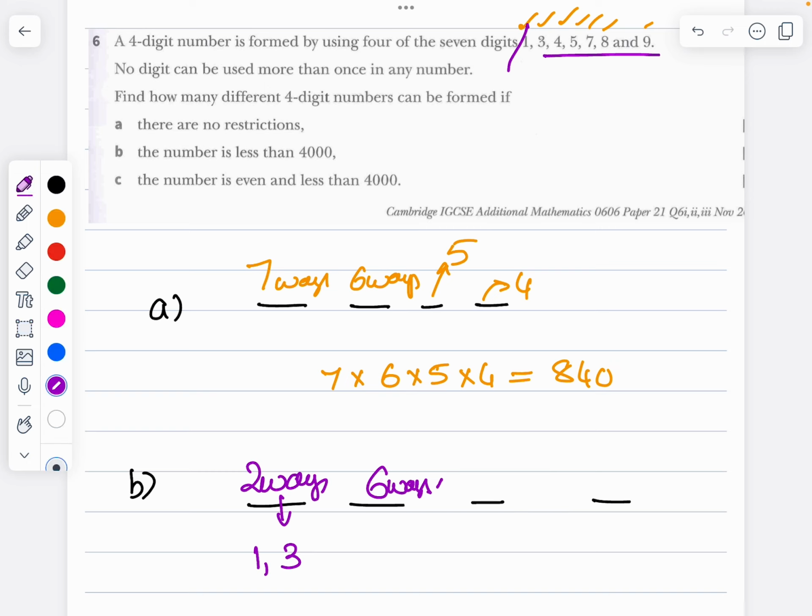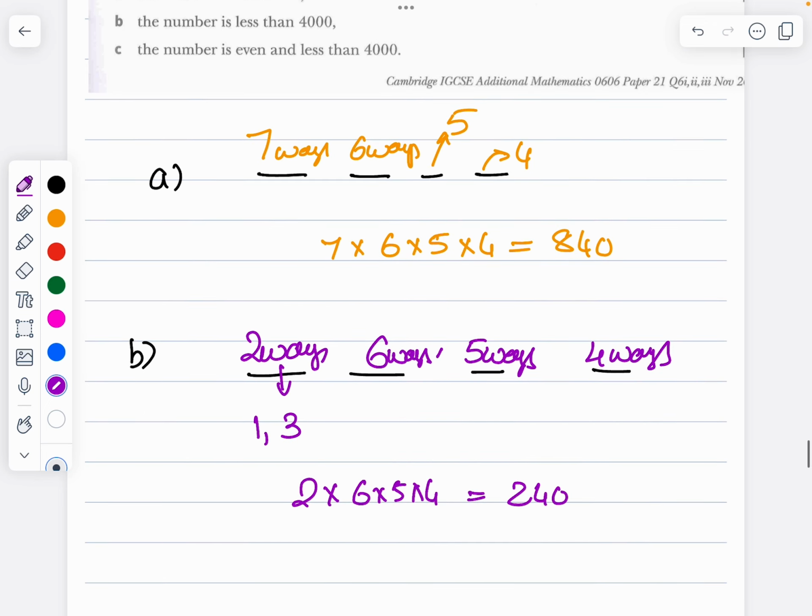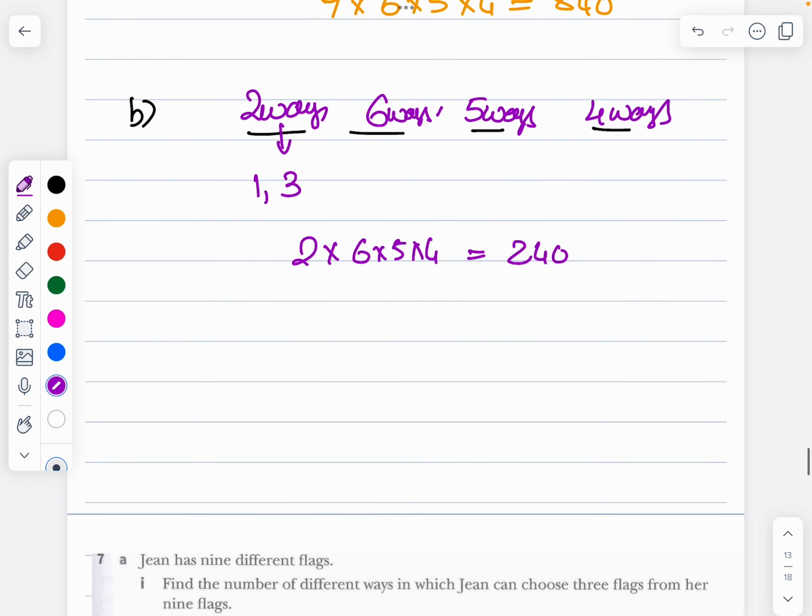The remaining one digit is used, so it can be filled in 5 ways. Then this can be filled in 4 ways. So it is 2 times 6 times 5 times 4, which is 240.